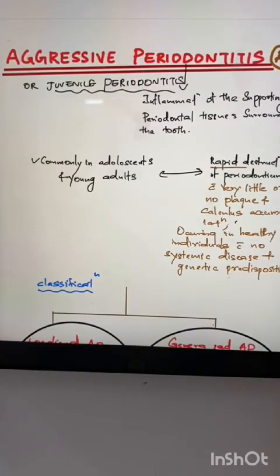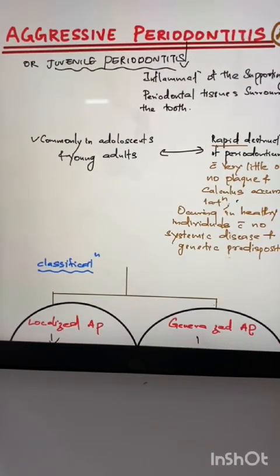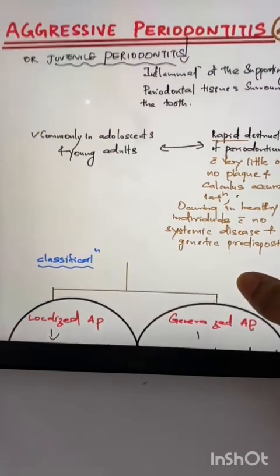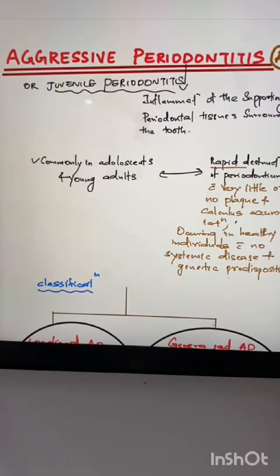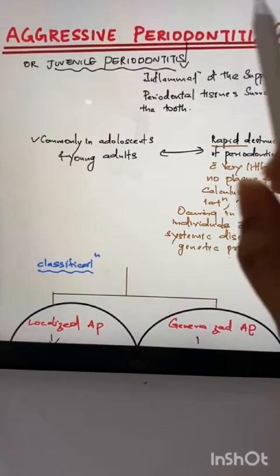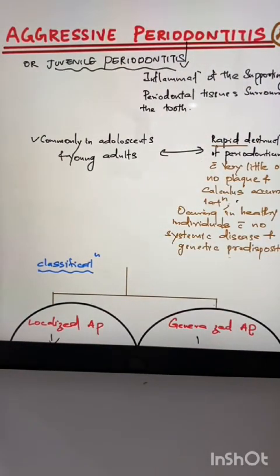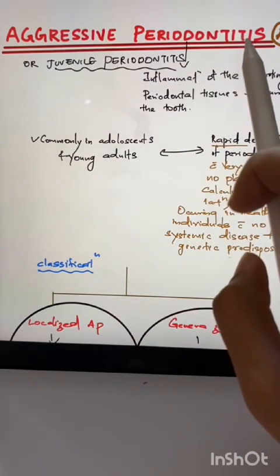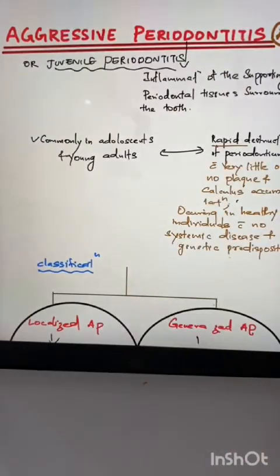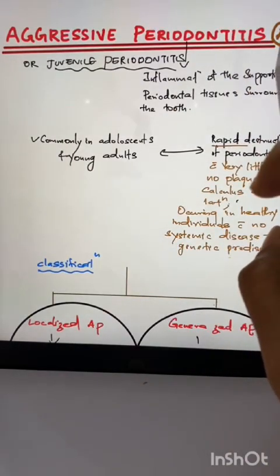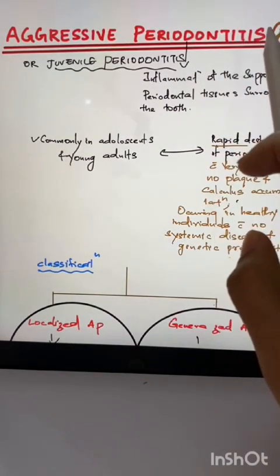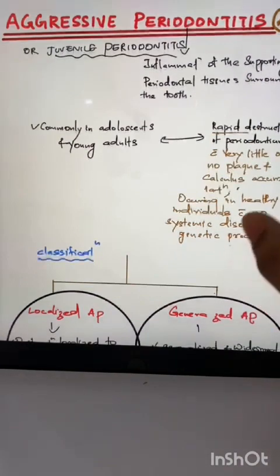Hi friends, let's study aggressive periodontitis. Already we have made a video of chronic periodontitis. Actually, this is an old concept. In recent times, in aggressive periodontitis we also see other bacteria present, not a specific microorganism. So in the 2017 classification, the difference between the aggressive and chronic has been blurred out and clubbed under the single term periodontitis. Okay, but now we have to understand what is aggressive periodontitis.